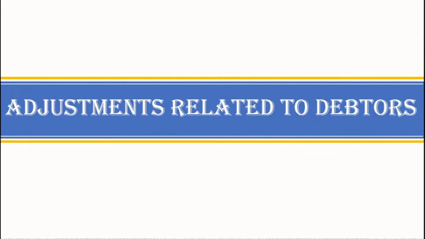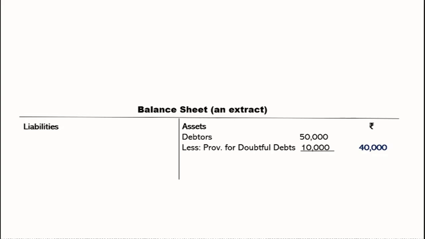Now I'm going to show you an extract of a balance sheet wherein the debtors are shown on the asset side. Of course, debtors are our assets, and the provision for doubtful debts is deducted here. You can see that the provision for doubtful debts, which is deducted here, can be shown on the liability side also. By nature, provision for doubtful debt is a liability. It is a part of the profit. If you remember, you learned in your class 11th that it is a part of the profit which is kept aside for the known